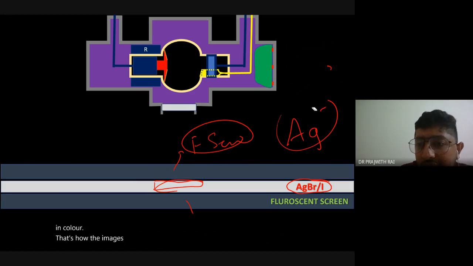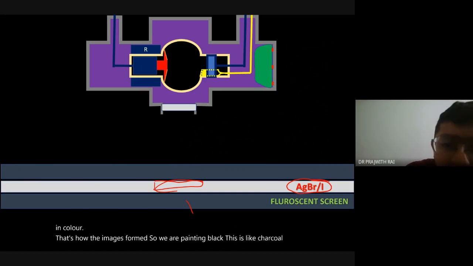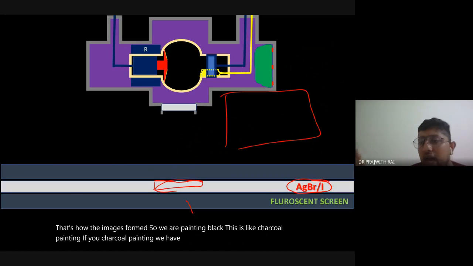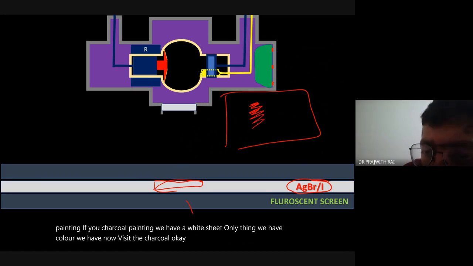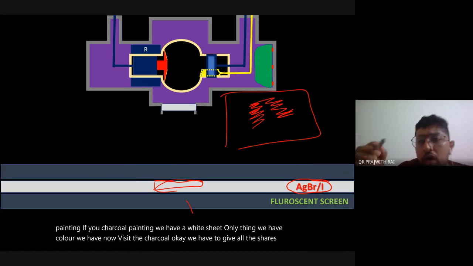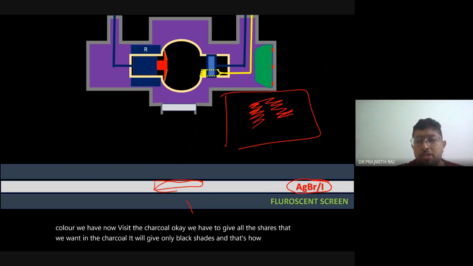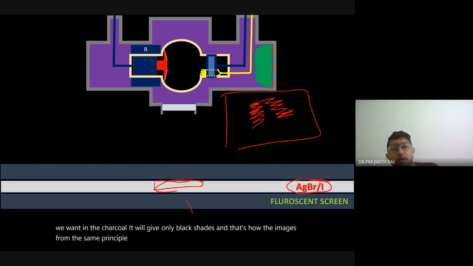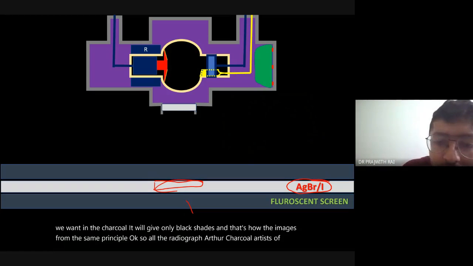Okay, so we are painting black. This is like charcoal painting. If you guys know charcoal painting, we have a white sheet. The only color we have is the charcoal. We have to give all the shades that we want in the charcoal. It will give only black shades, and that's how the image is formed. The same principle. So all the radiographers are charcoal artists of X-ray. Maybe X-ray artists we can call them.